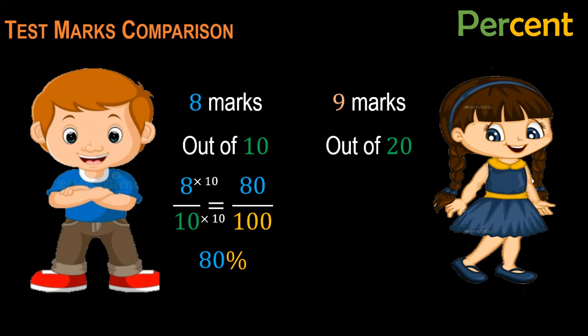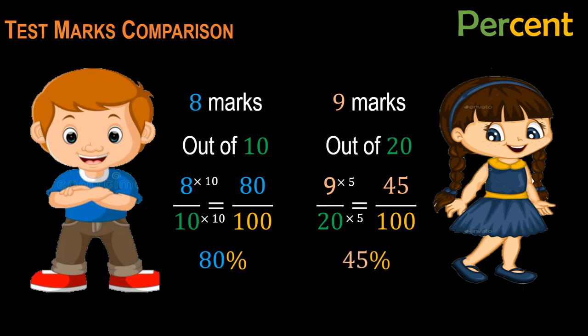Now let's do the same thing with Sarah's marks. First we write the fraction 9 divided by 20. Now we have to convert this to out of 100. So what number should we multiply with 20 to get 100? It's simply 5. If we multiply 5 and 20, we get 100. So we have to multiply the same number with the numerator. So 9 times 5 equals 45. So that means Sarah got 45% marks because 45 is out of 100.